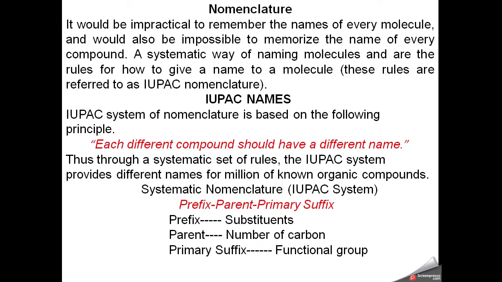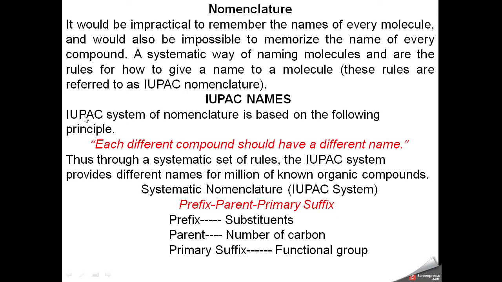So what is nomenclature? Basically, it would be impractical to remember the names of every molecule, and it would be impossible to memorize the name of every compound. It is very difficult to remember the names of a lot of organic compounds by heart. So we need a systematic way of naming molecules, with rules for how to give a name to a molecule. The IUPAC, the abbreviation of International Union of Pure and Applied Chemistry, has formulated some principles to name these organic compounds.